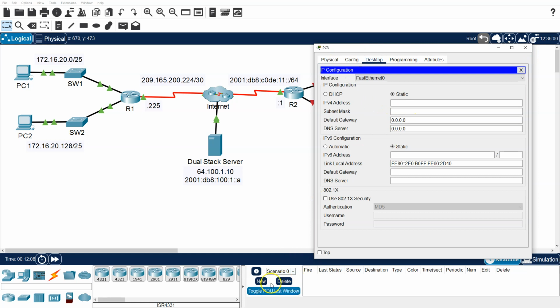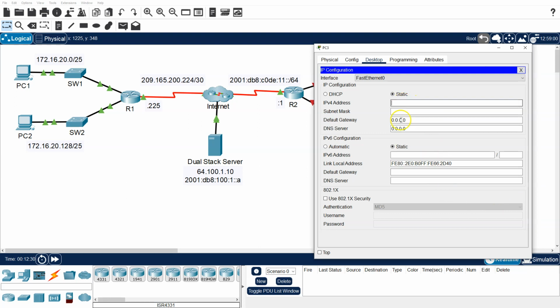IP configuration. And I'm not going to bring those up. I'm going to use my information off to the side here. You can do the same thing. So I'll pull up PC3's IPv6 address. Now I'm copying it from the Word document.